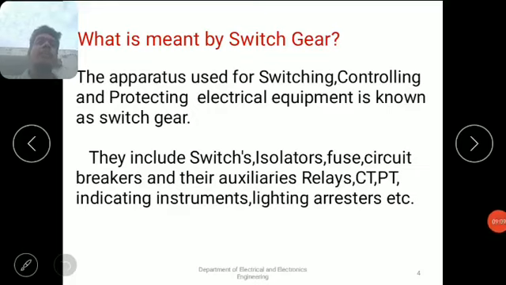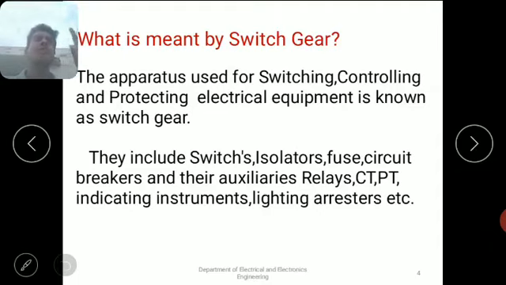Next one, lighting arresters. What is the main function of lighting arresters? Lighting arresters are used to protect every electrical equipment from lighting surges. If you observe during cloudy weather, there are surges. During the surges, a huge amount of voltage and a huge amount of current will be released from those surges.